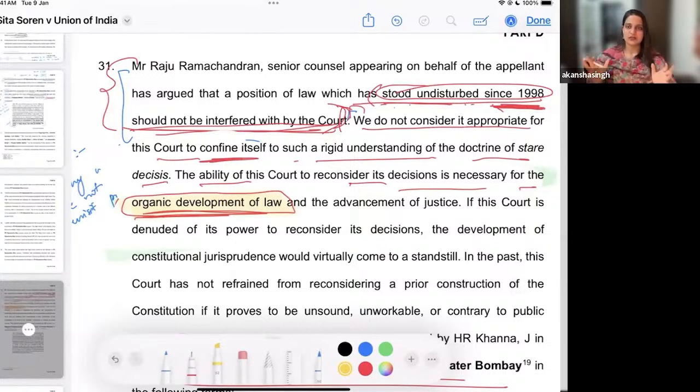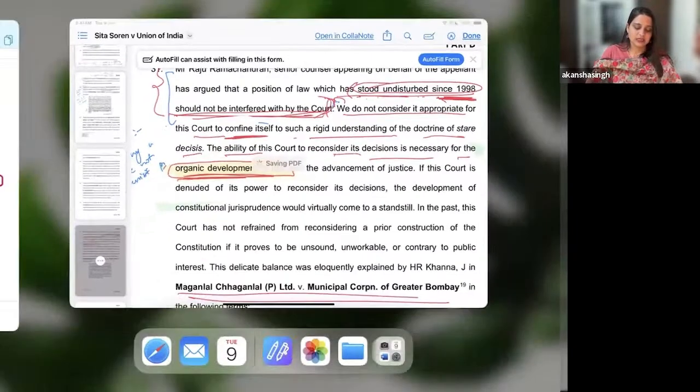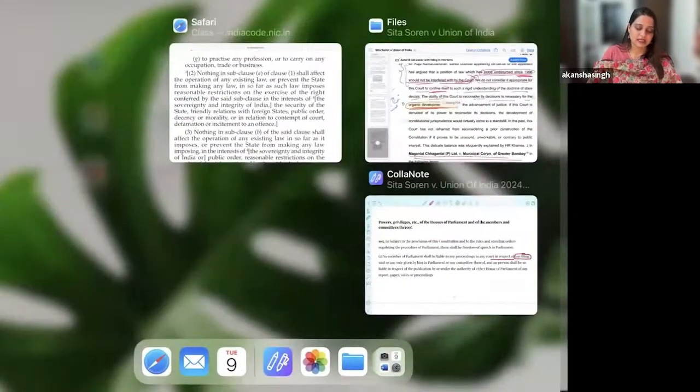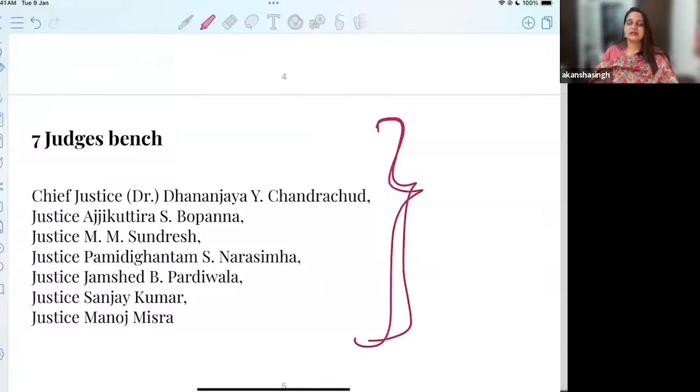Okay, so we have covered the concept of stare decisis so far in the context of Sita Soren, that the court has clarified and told us that we are not violating the essence of the constitution. These are the honorable judges who have decided this particular judgment. The 7 judges bench comprised of the following judges.